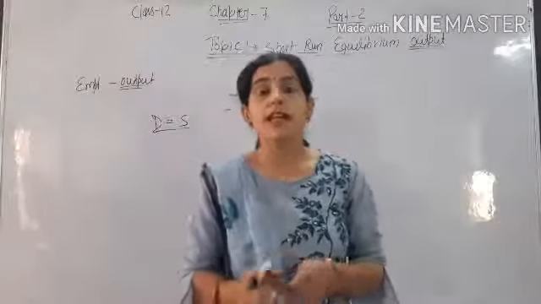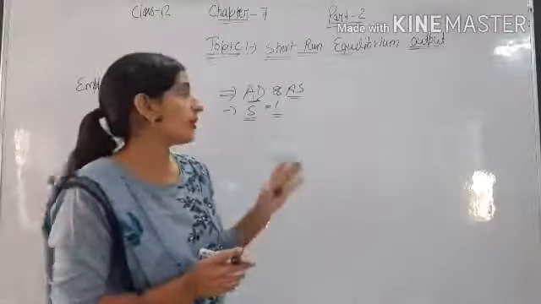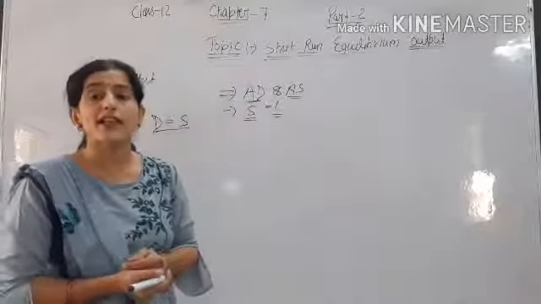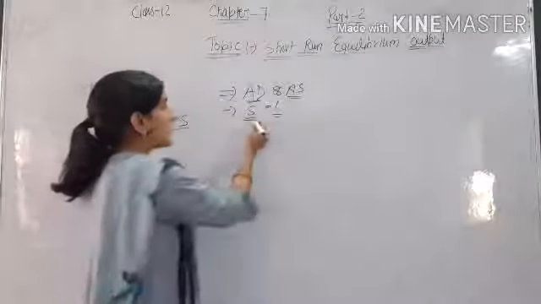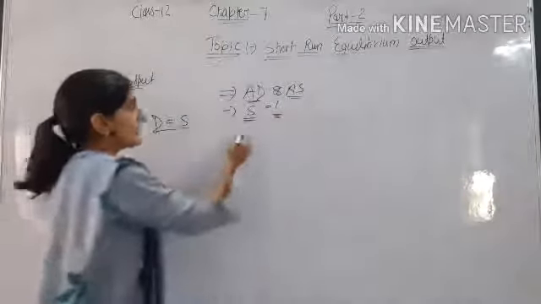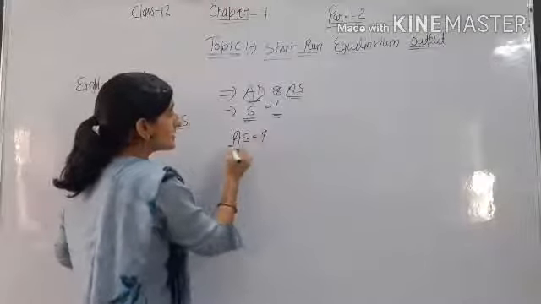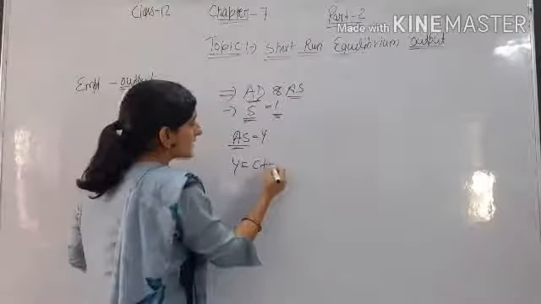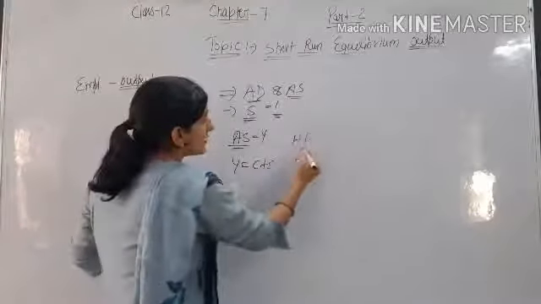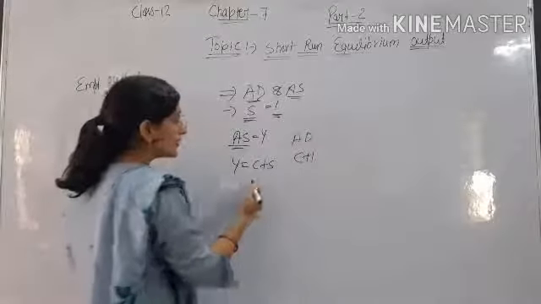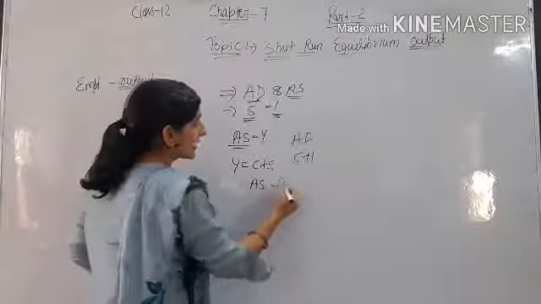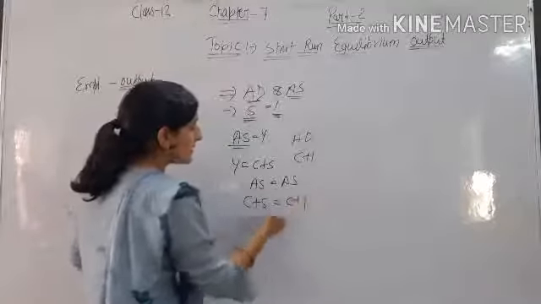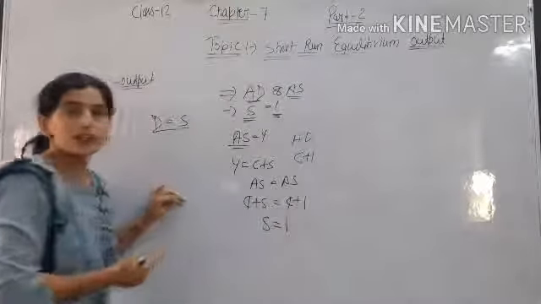So demand and supply both will be equal, and as we are discussing a macroeconomics topic, in macroeconomics we always take aggregate demand and aggregate supply, and saving and investment. As we have discussed, our AS is equal to Y, means aggregate supply is equal to income Y, or Y is equal to C plus S, and aggregate demand is equal to C plus I. So when we take both AS and AD equal, then C plus S equals C plus I, or S equals I, saving equals investment.